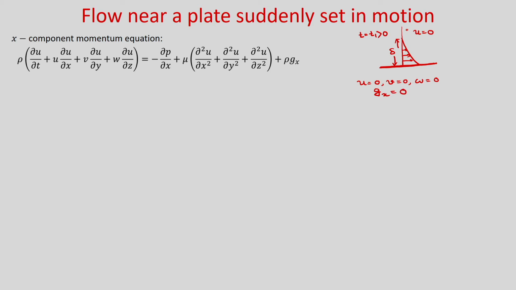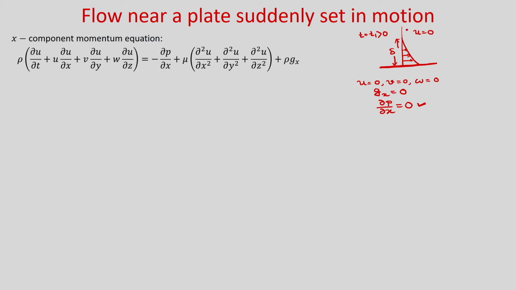So, if you consider this point outside this penetration depth, obviously from this x component momentum equation you can see del p by del x will be 0. As it is unconfined flow, the pressure gradient in the axial direction will be 0.